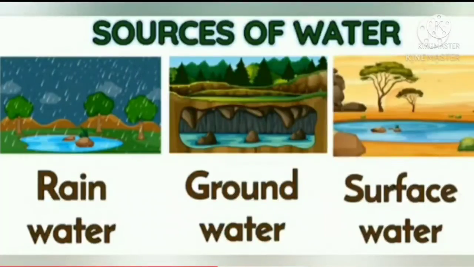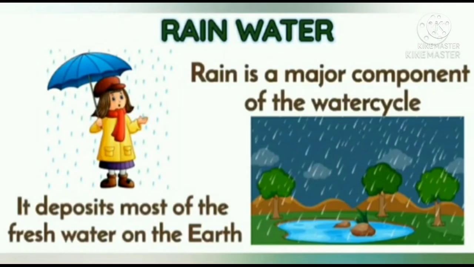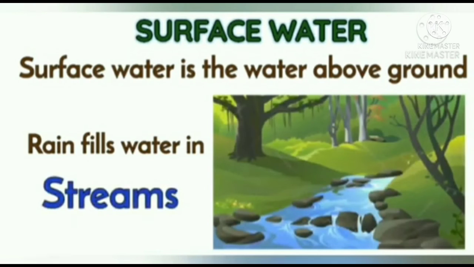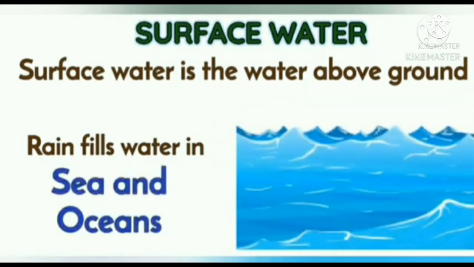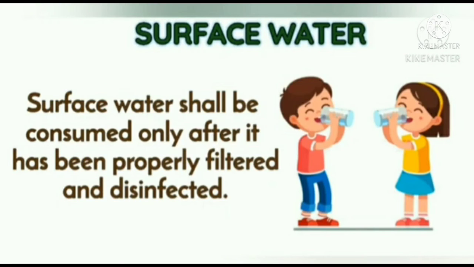Moving on to the sources of water. Mainly, there are three main sources of water. They are rainwater, groundwater and surface water. Rainwater is a major component of the water cycle. It deposits most of the fresh water on the earth. Surface water is the water above the ground. Rain fills water in streams, lakes, ponds, sea and oceans, etc. Surface water shall be consumed only after it has been properly filtered and disinfected.